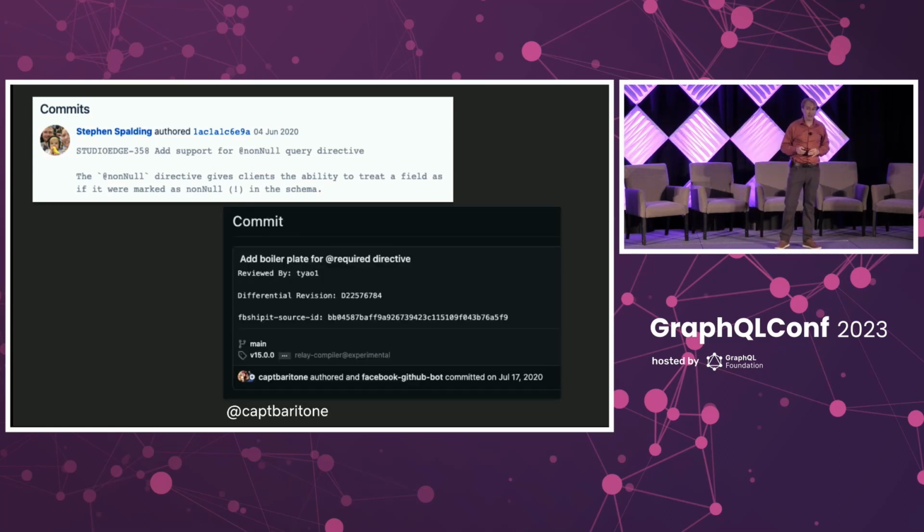Well, it turns out, there's kind of a convergent evolution of the same idea. And so around the similar time at Facebook, they're bouncing around this idea of like a directive for the client. And so they have an internal hack day, and Jordan Eldridge codes up a prototype of this directive. They call it @required. And it defines a similar sort of behavior where the client can control how we're going to handle this.